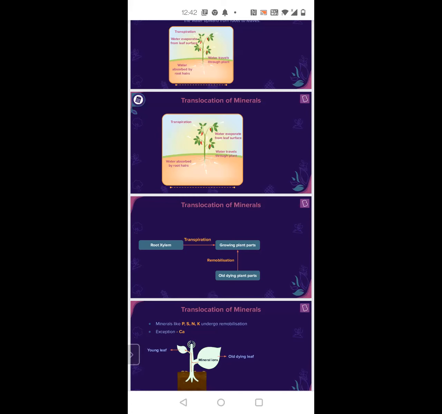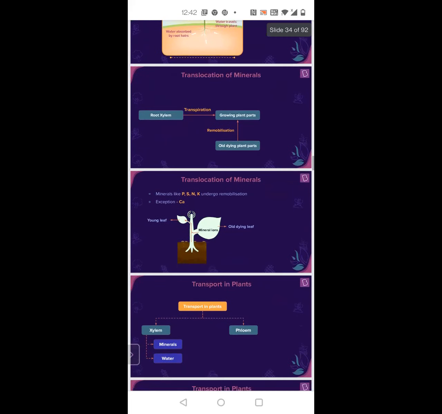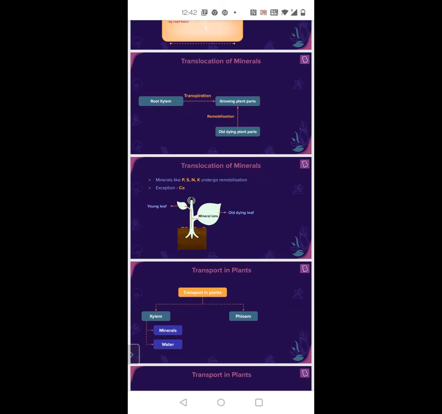Okay. So now we will come to the translocation part. You would have studied in mineral nutrition that almost all the minerals can be remobilized. When I say remobilized, when the leaf is about to die or it's aging, the minerals from those parts will be transferred to the young leaves.